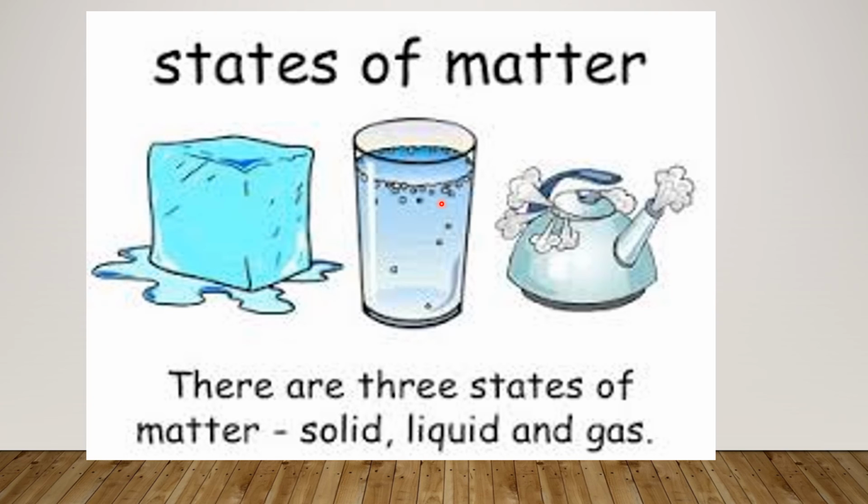This is the liquid and this is the steam that is coming out. See here, this is the gas. So matter exists in three forms: solid, liquid and gas. And this is the same matter, we are talking about water. It can exist as a solid, as a gas, and also in the liquid state.